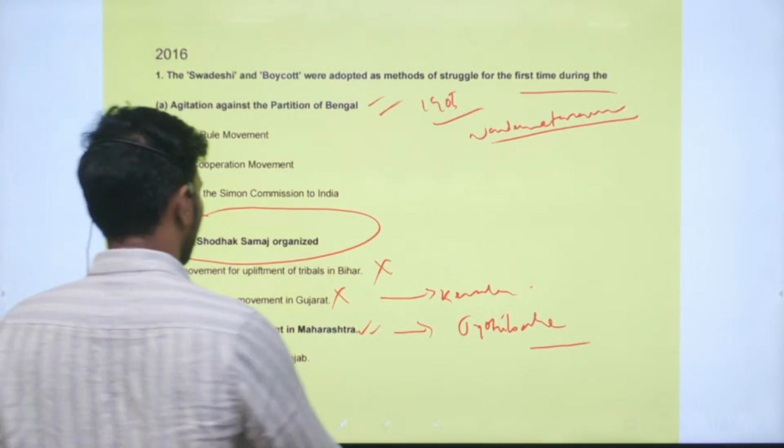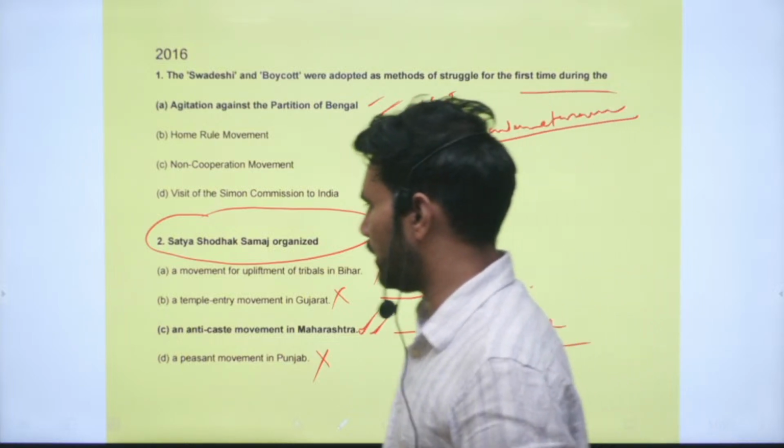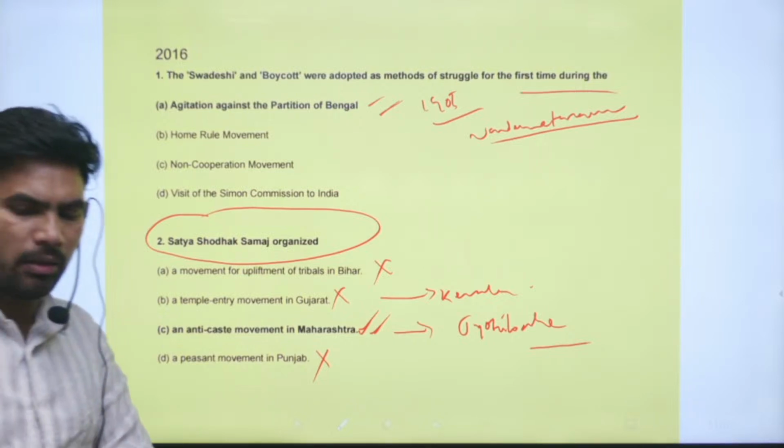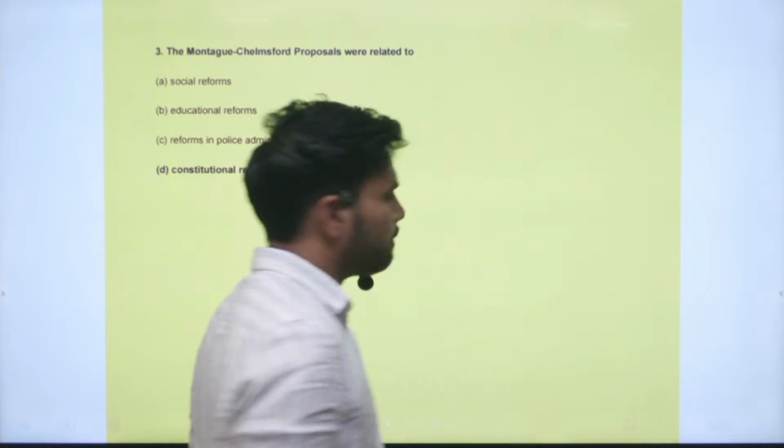A peasant movement in Punjab. This is also an incorrect statement. The correct statement is C. It is an anti-caste movement in the state of Maharashtra, started by Jyotiba Phule. Right. Next question.